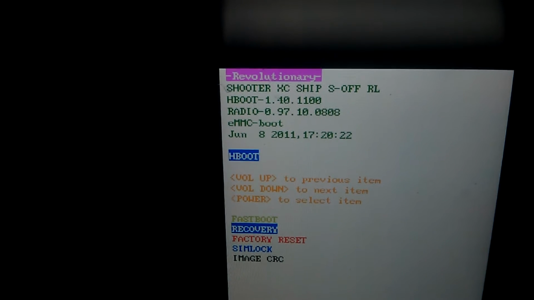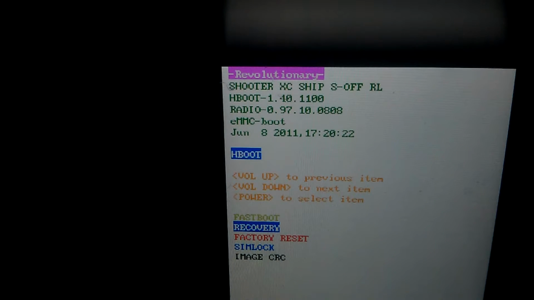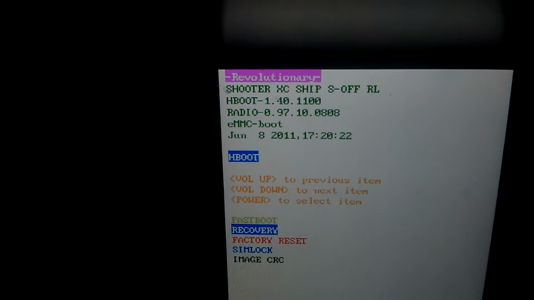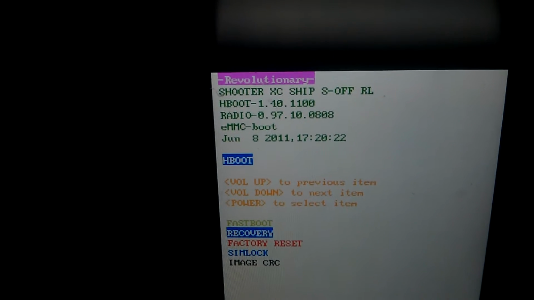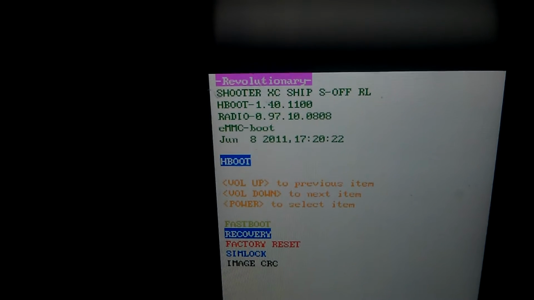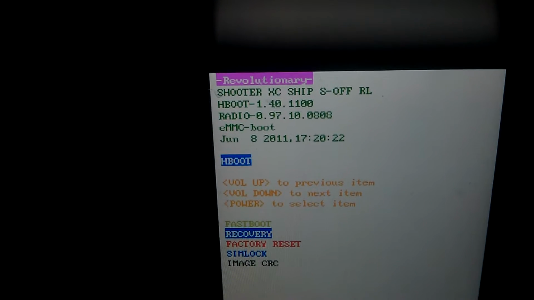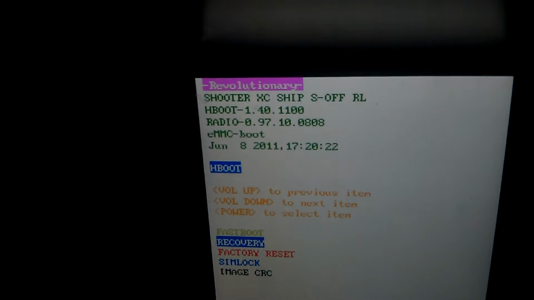About to show you how to install Blackend on EVO 3D. I have H1.4, not 1.5, so I'm not going to show you that step. But basically, I'm going to run through this install setup and just show you guys it booting up and all that good stuff. So first, go into recovery.